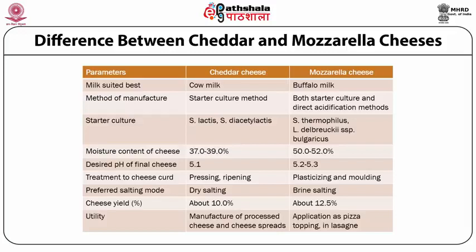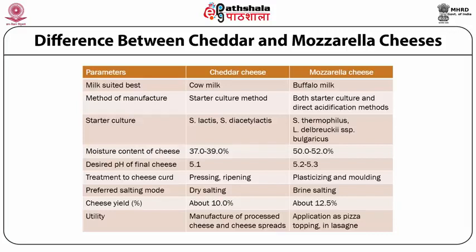Method of manufacture: cheddar cheese can only be prepared using the starter culture method, whereas mozzarella can be prepared both using starter culture as well as by direct acidification using organic acids.